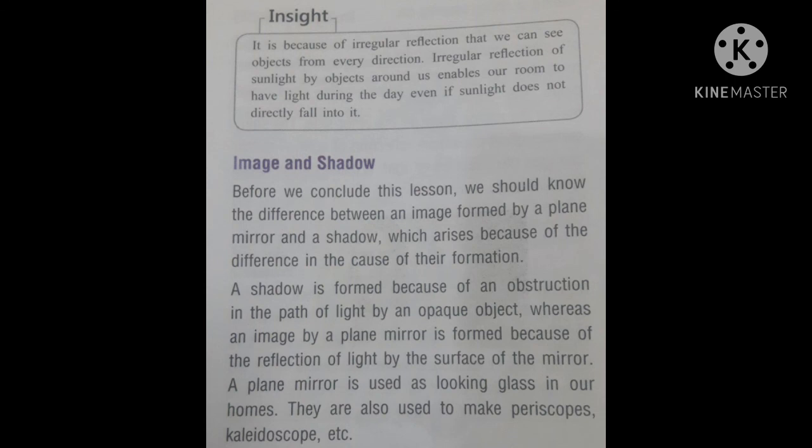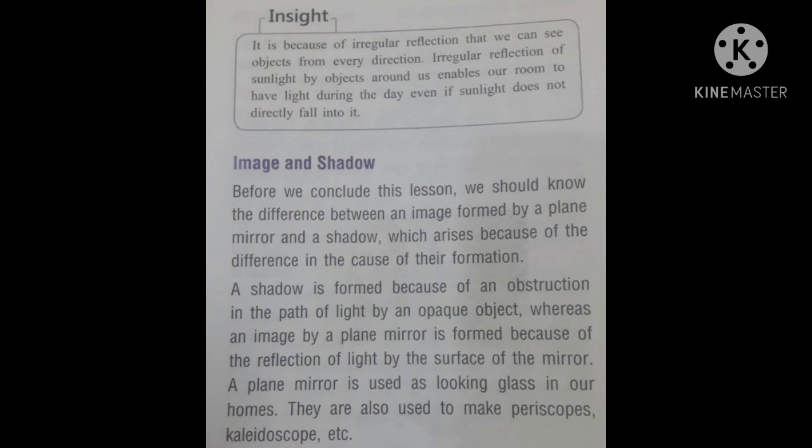Now the next topic is image and shadow. Before we conclude this lesson, we should know the difference between an image formed by a plane mirror and a shadow, which arises because of the difference in the cause of their formation. A shadow is formed because of an obstruction. Obstruction means some disturbance, some stoppage in the path of the light by an opaque object, whereas an image by a plane mirror is formed because of the reflection of light by the surface of the mirror.